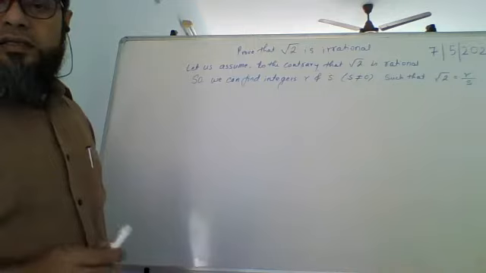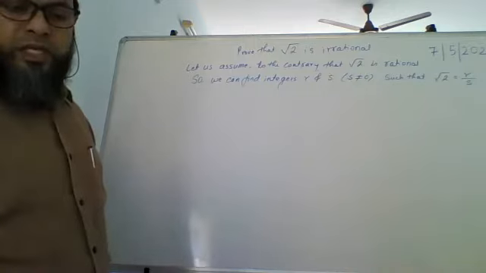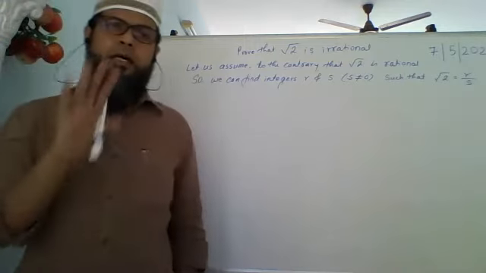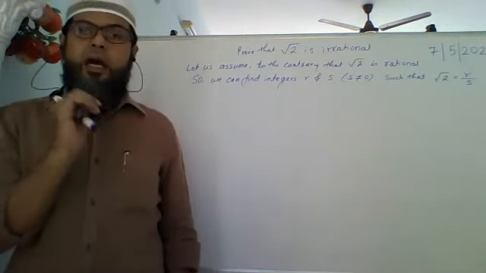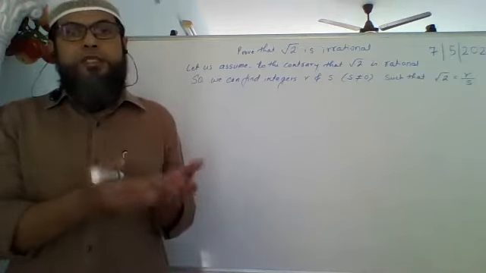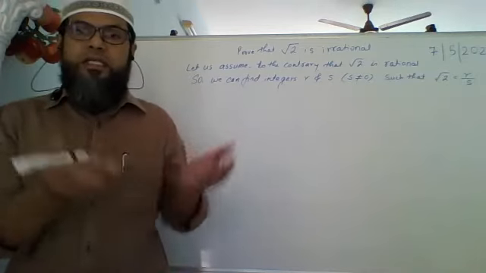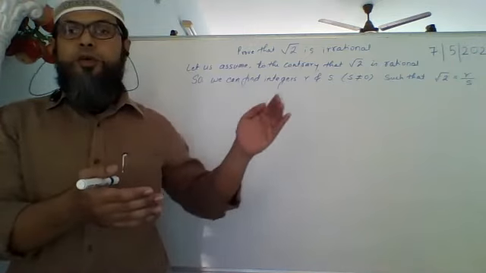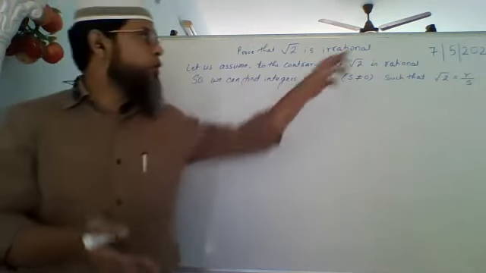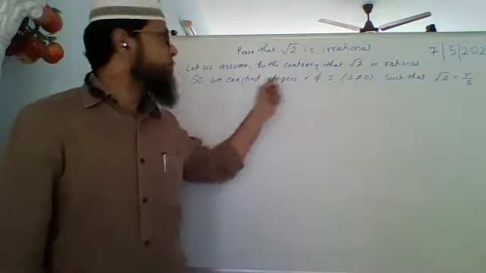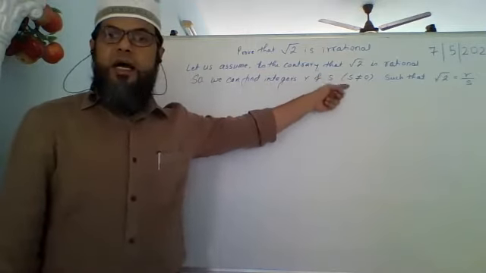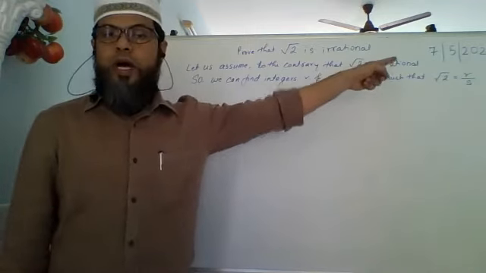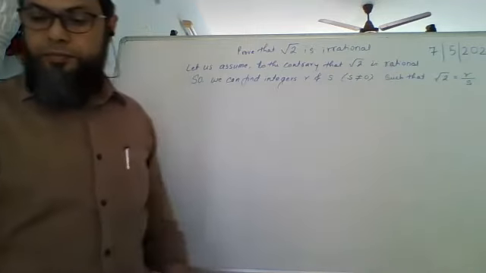Till here clear? Basic thing that we are saying. We are saying let us assume root 2 is rational. Let us assume. मान लेते हैं, चलो मान लिया root 2 rational है. अगर rational है, so it can be expressed in the form p upon q. By definition, a rational number is a number which can be expressed as p upon q, where q is not equal to 0. So now root 2 is rational, so we can find integers r and s, where s is not equal to 0, such that root 2 equals r upon s.